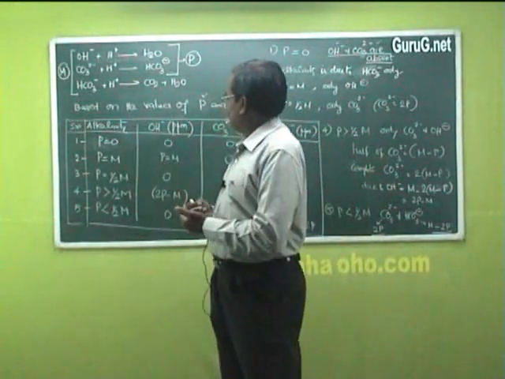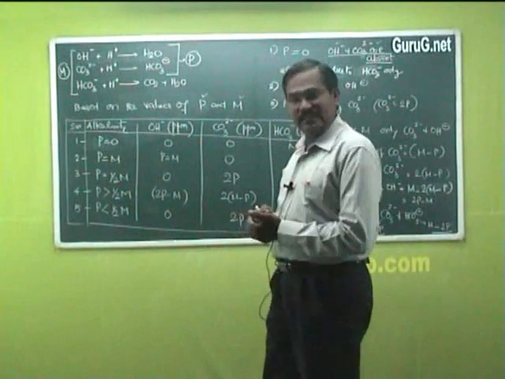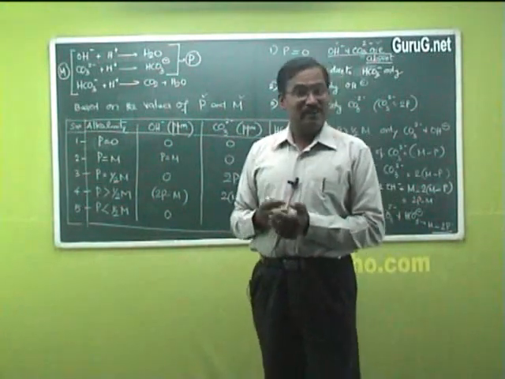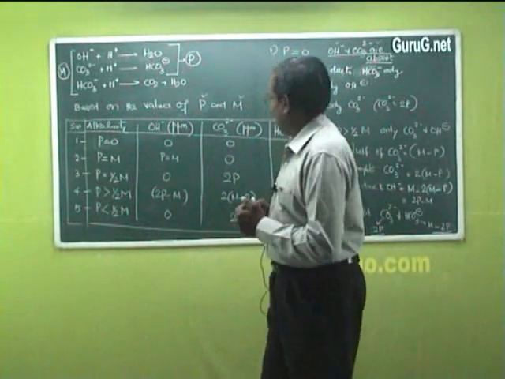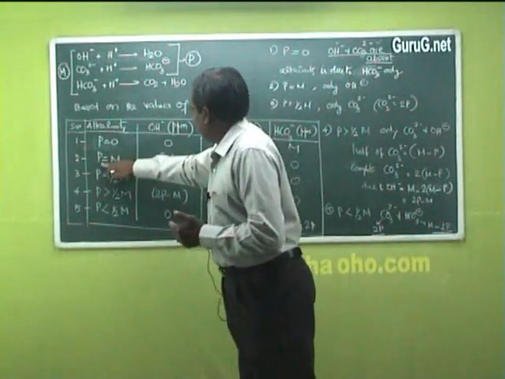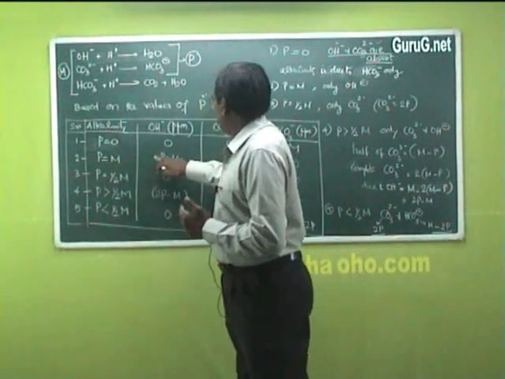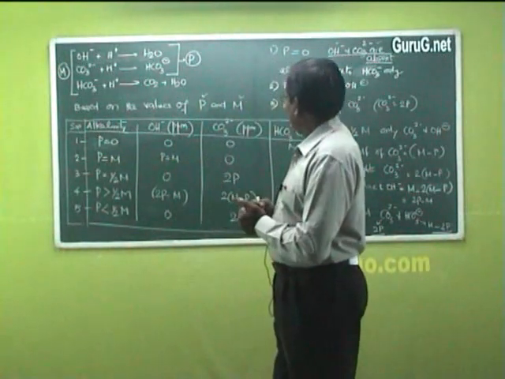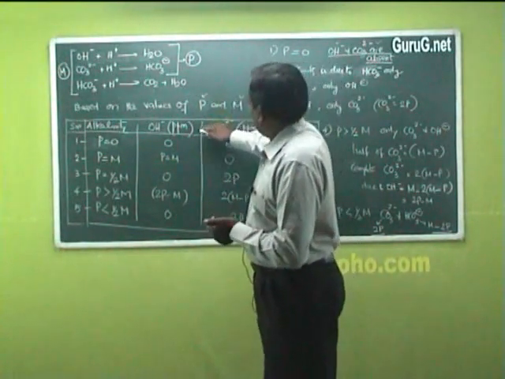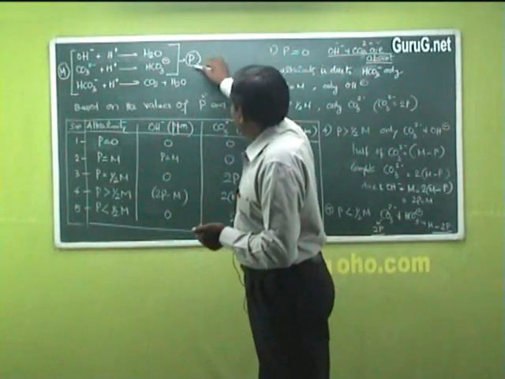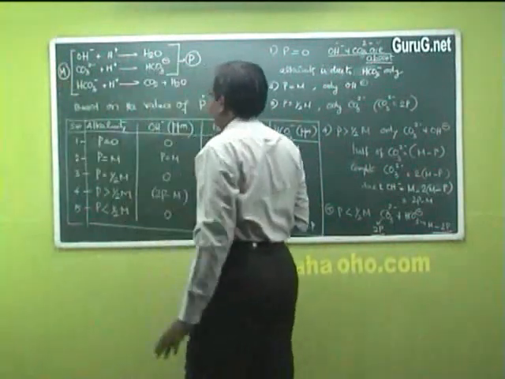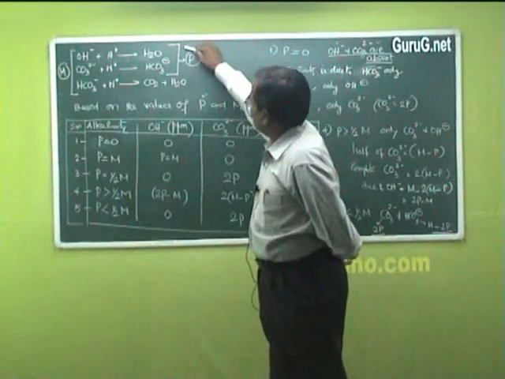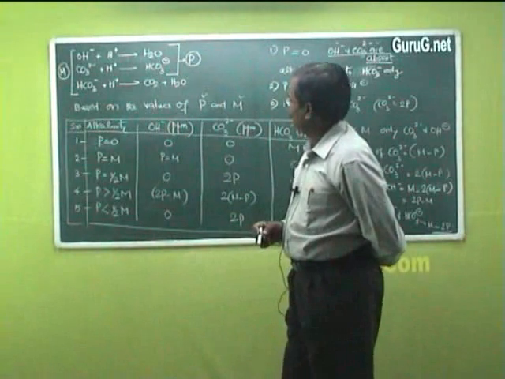The second case: phenolphthalein alkalinity is equal to methyl orange alkalinity. That means the titer values V1 and V2 are equal. All three reactions are for methyl orange, the first two for phenolphthalein.